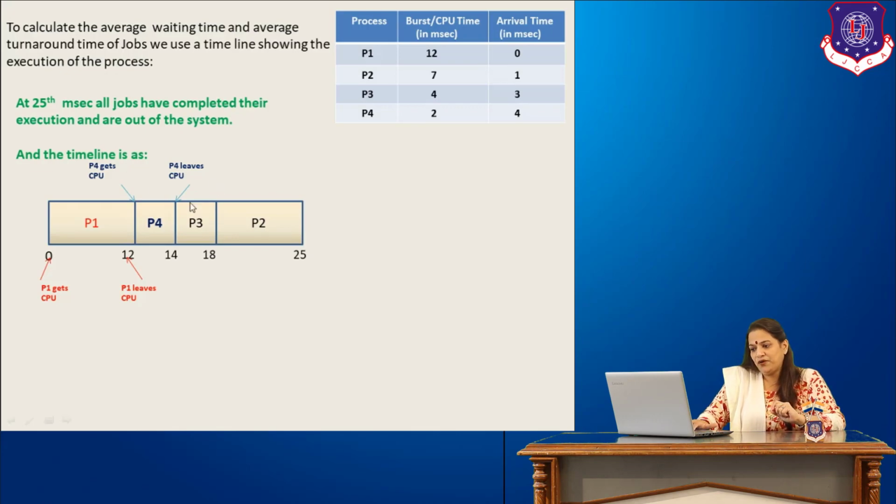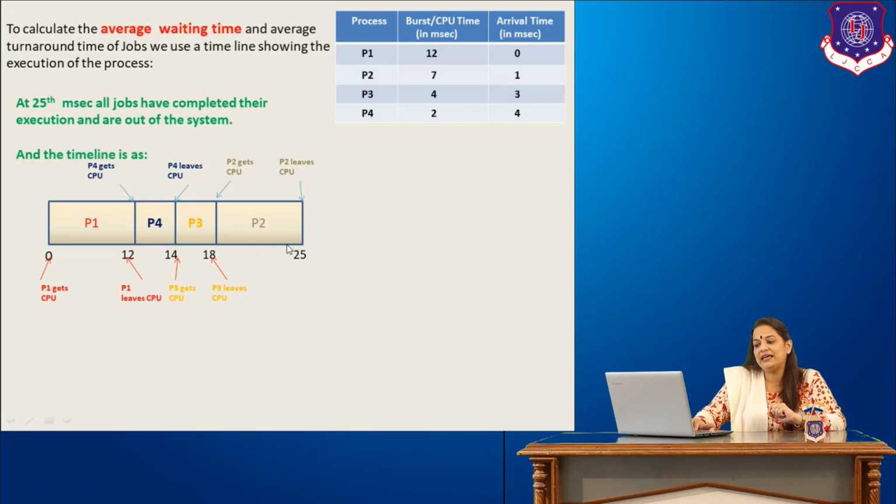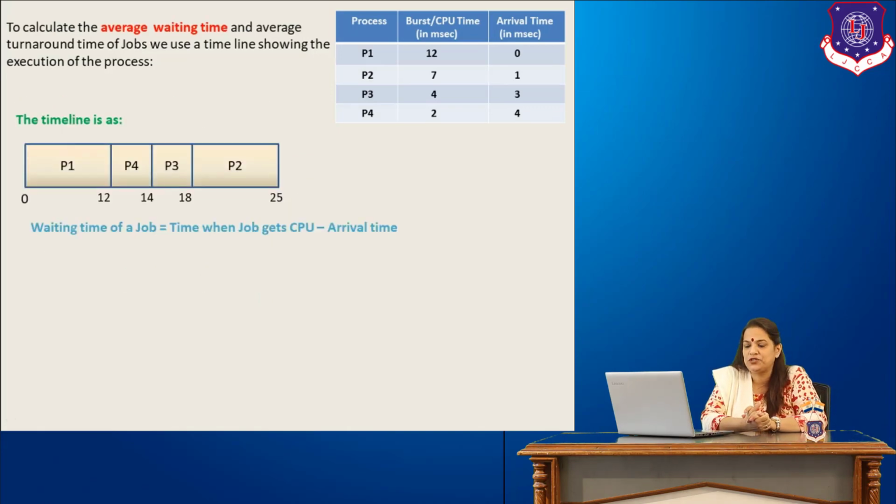So P4, and then next is P3 at 14 milliseconds. When P4 leaves the CPU, P3 picks up the CPU. And at 18 milliseconds, P3 leaves the CPU. And then finally, P2 gets the CPU at 18 milliseconds when P3 leaves, and it finishes its execution and releases the CPU at the 25th millisecond. So now we'll be calculating the waiting time of the jobs and finally the average waiting time.